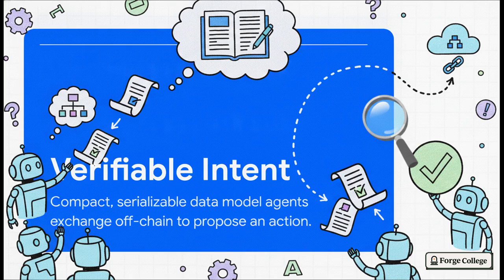So we solve this cost and coordination problem using something called a verifiable intent. It's kind of like a super compact, highly efficient corporate memo that our AI interns pass around off-chain. They use this tiny serializable data model to propose an action and basically make sure they are on the exact same page before they do anything officially on the network.